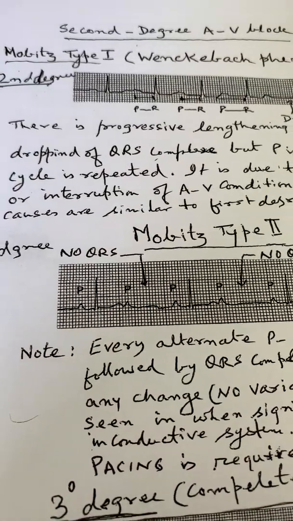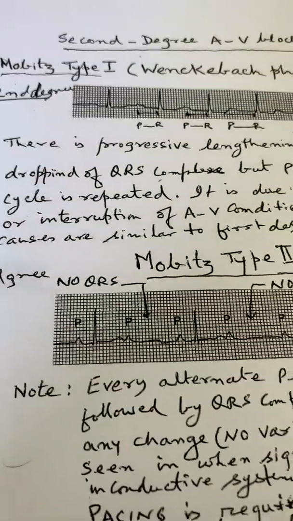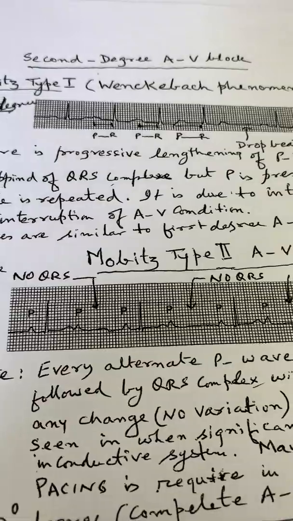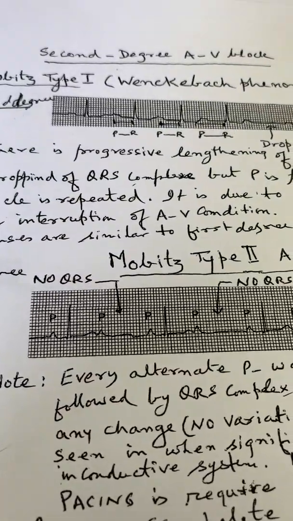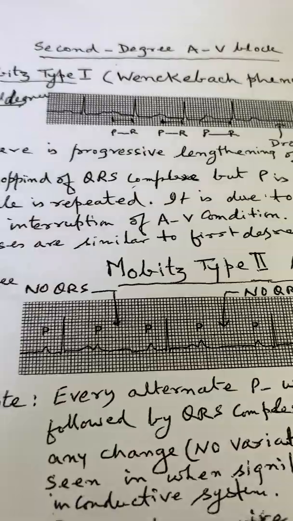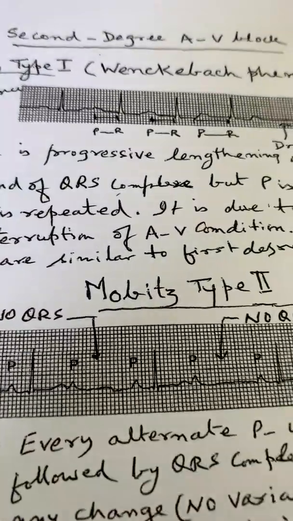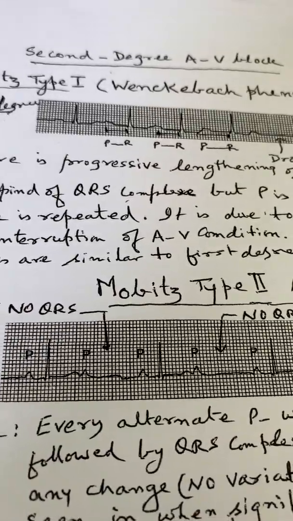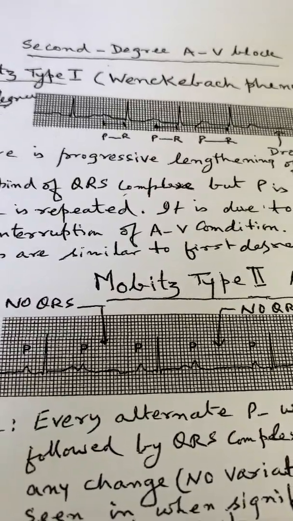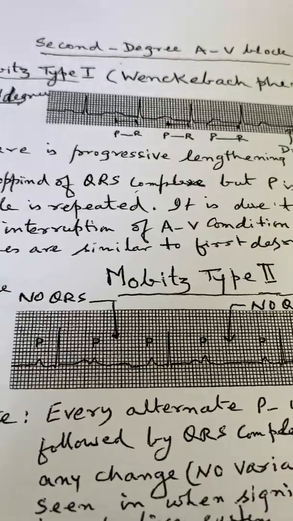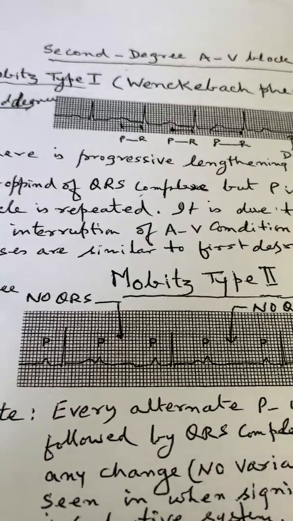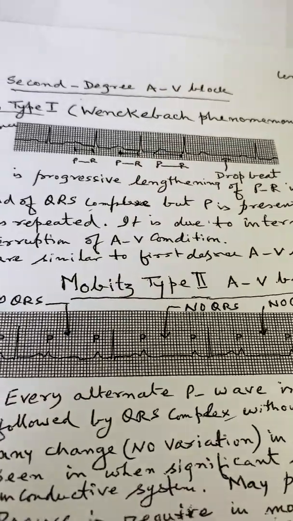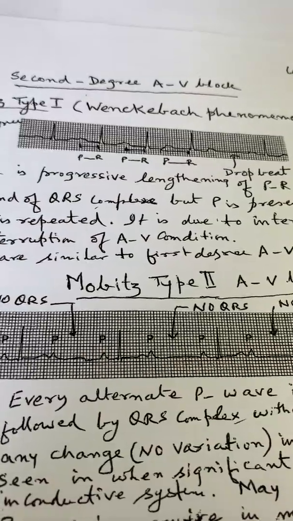Second degree AV block is known as Mobitz type 1 and is also known as Wenckebach phenomenon. Now here what you see in Wenckebach phenomenon is that there is progressive increase of PR interval. PR interval timing in the first, then more increase in the second, then more increase in the third, and there is no beat after that, and that is a drop beat.